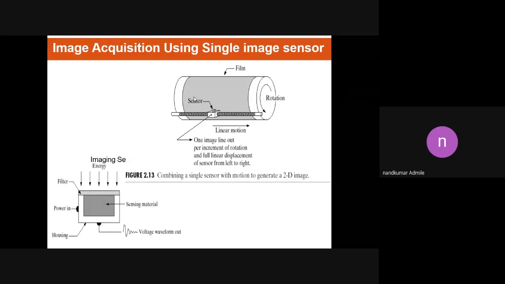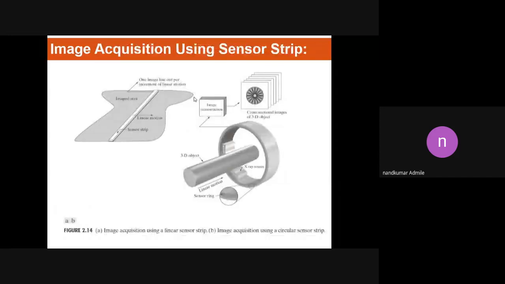In order to bring the image back into digital format, we use a second structure. In that structure, we mount one sensor on one rod. The rod can move in a vertical direction, and the rotation of the cylindrical dome provides the displacement in the y direction. In this way we achieve displacement in the x and y directions and can generate the image. But the disadvantage of this method is that it requires more time to capture the image.